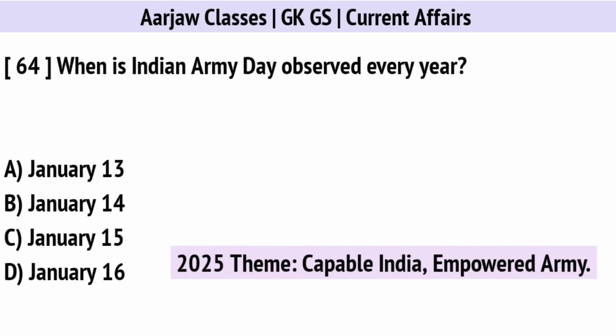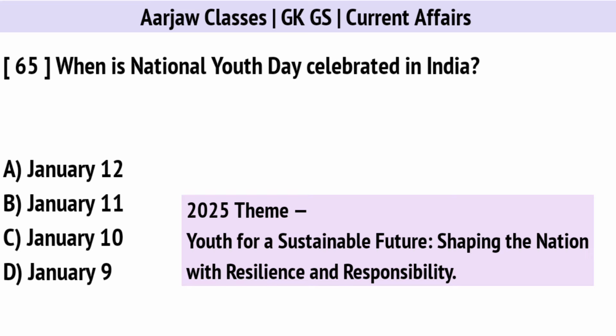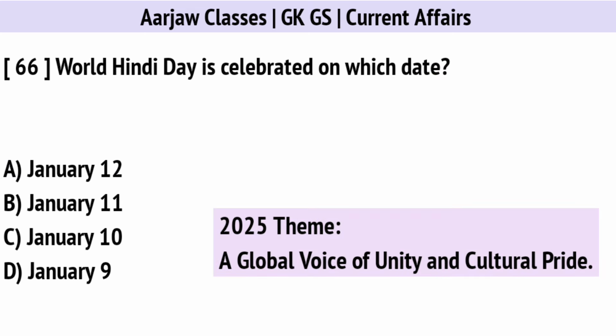When is Indian Army Day observed every year? Correct option is C, on 15th January. When is National Youth Day celebrated in India? Correct option is A, on 12th January. World Hindi Day is celebrated on which date? Correct option is C, on 10th January.